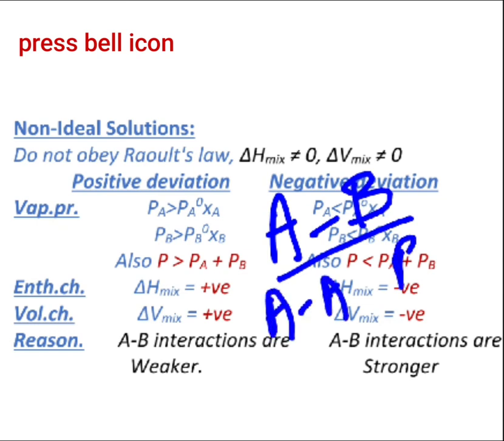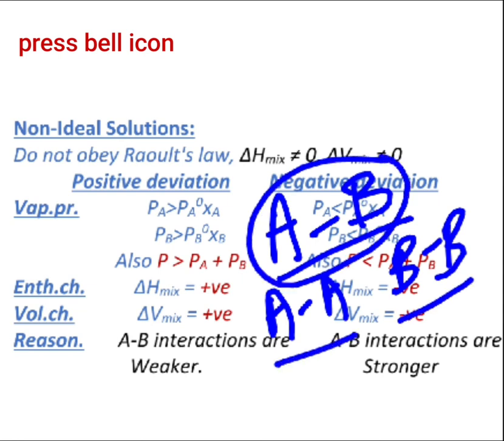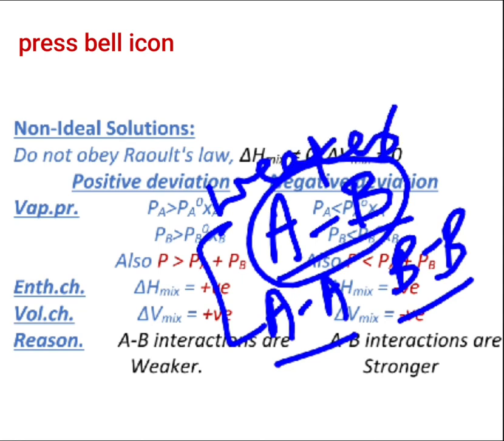That means the magnitudes present in AA and BB and in the newly formed AB are all the same. We said such solutions are ideal ones. But in non-ideal solutions, they are not the same.